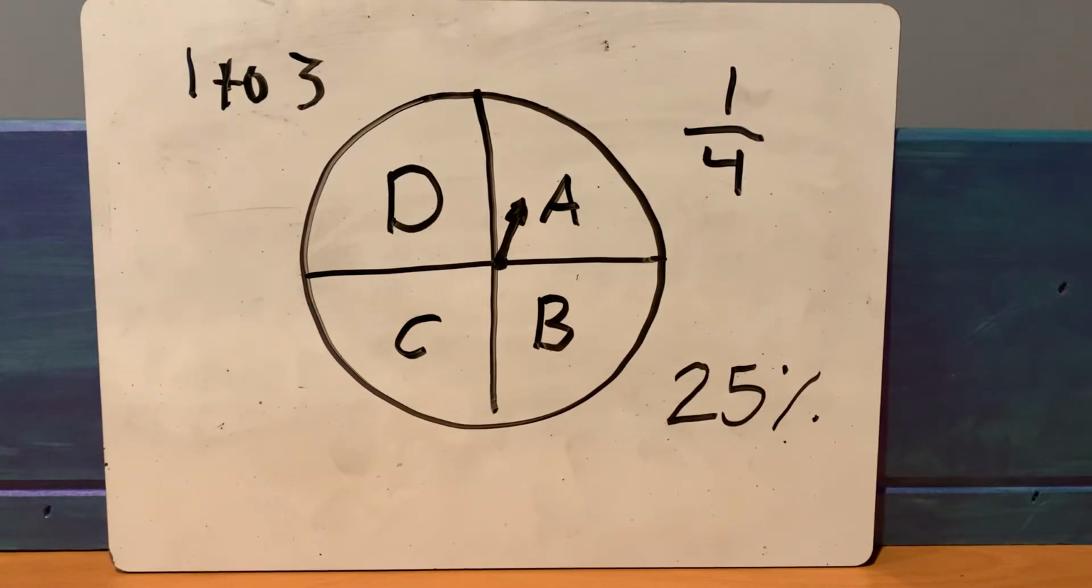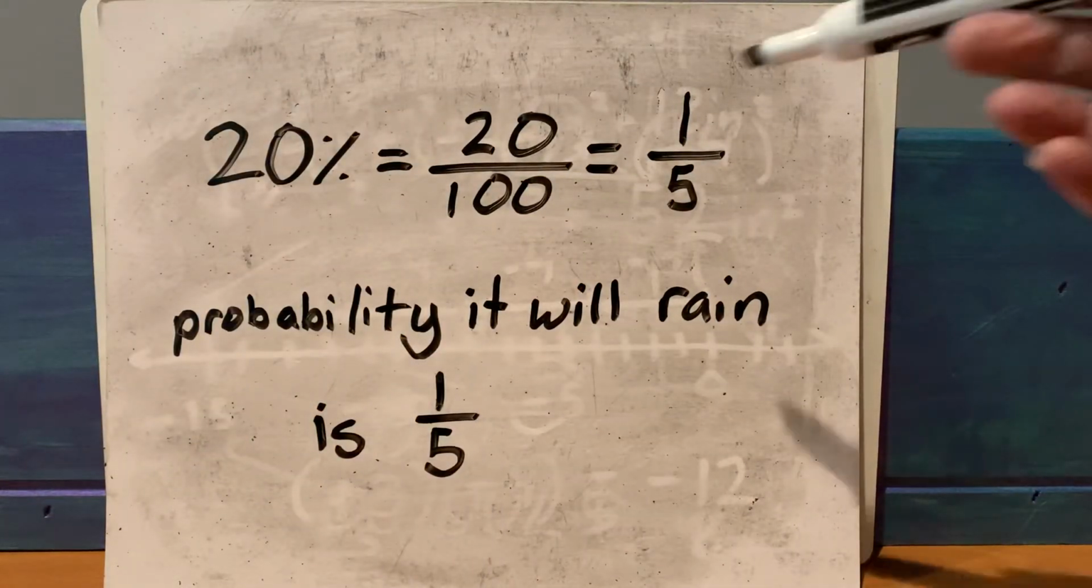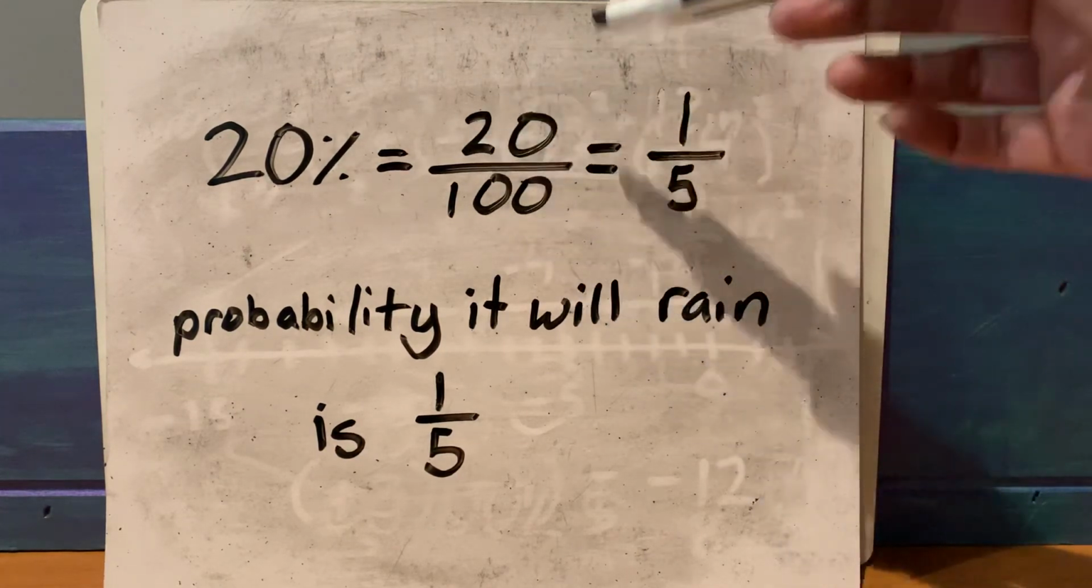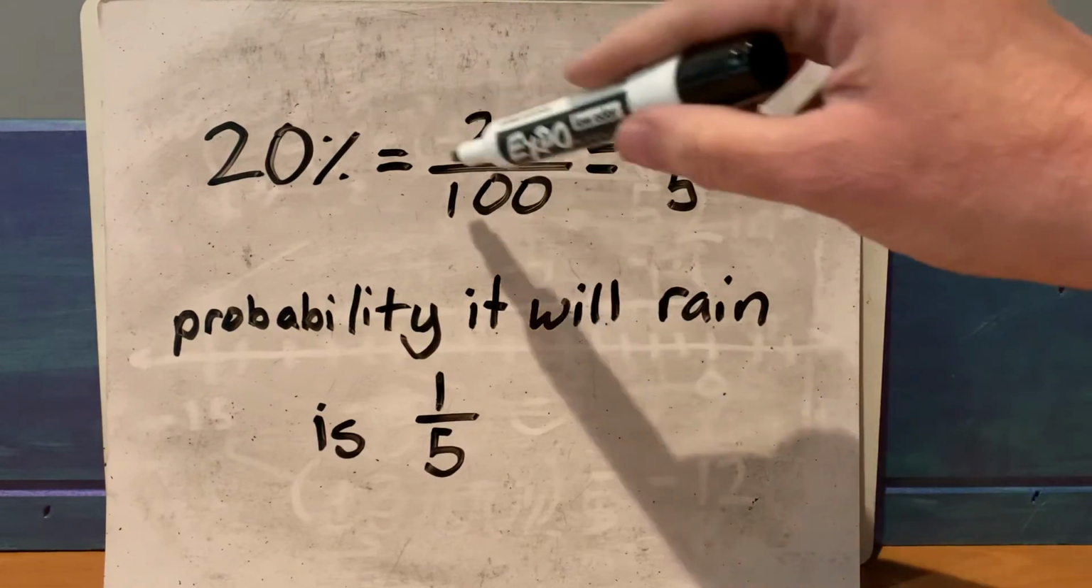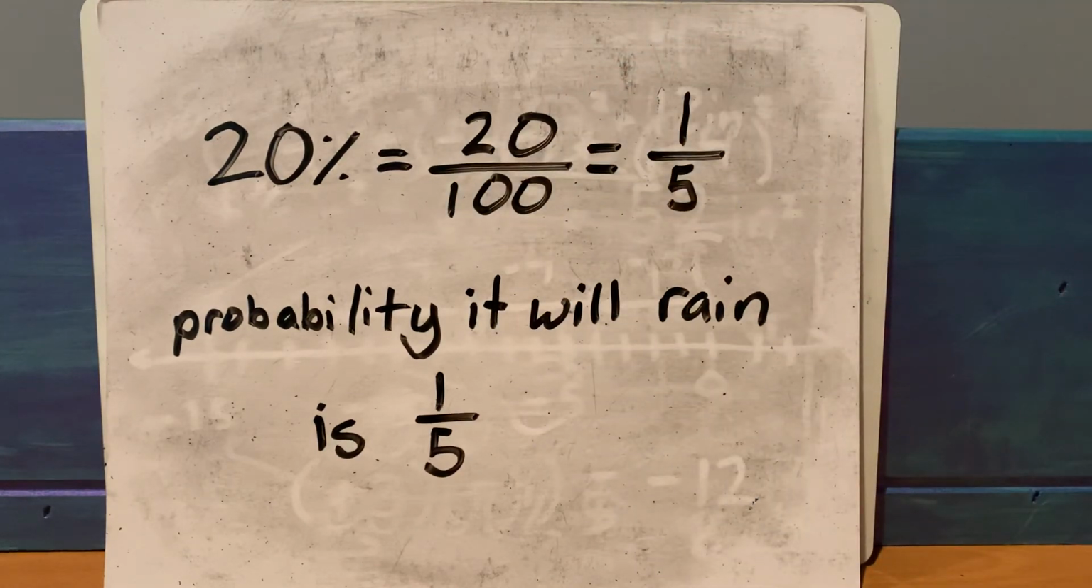Now, let's say we looked at the weather forecast, and it said there's a 20% chance of rain. We want to look at what the probability is that it will rain, what the odds are that it will rain, and what the chance is that it will rain. First off, we see 20% chance of rain. That's 20 over 100, which is the probability. 20 over 100 simplifies to 1/5. So the probability it will rain is 1/5.